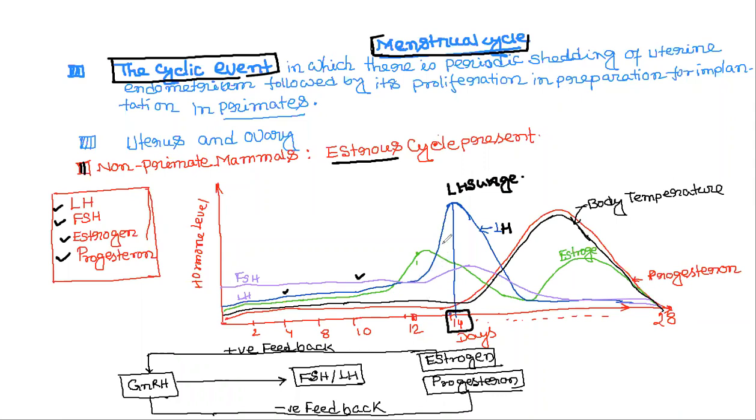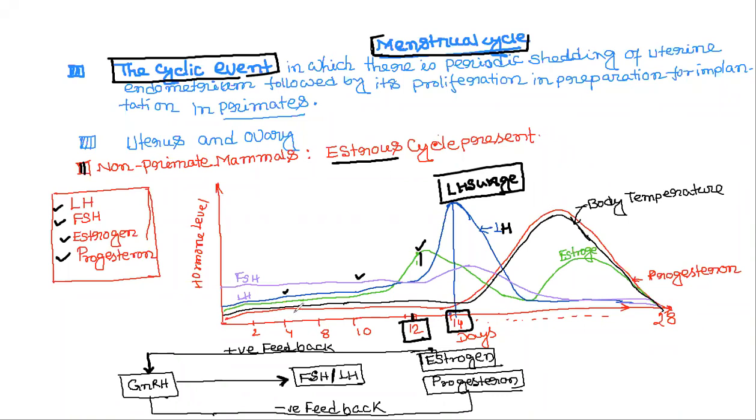The LH surge occurs due to the increase of the estrogen level. Estrogen gives positive feedback. You can see that on day 12 the estrogen concentration is increased. Estrogen gives positive feedback to GnRH to release more FSH and LH, and that's why the LH concentration increases and the LH surge occurs on day 14.